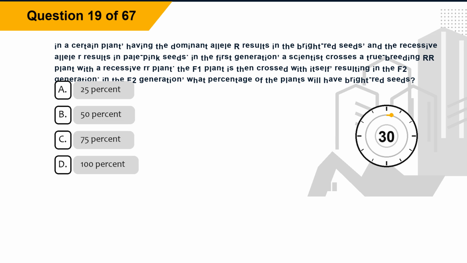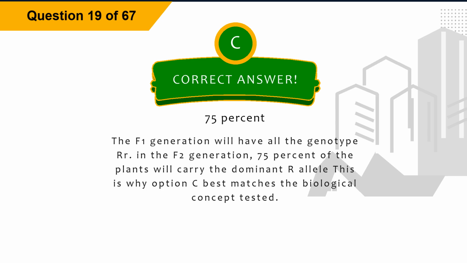Question 19. In a certain plant, having the dominant allele results in bright red seeds, and the recessive allele results in pale pink seeds. In the first generation, a scientist crosses a true breeding dominant plant with a recessive plant. The F1 plant is then crossed with itself, resulting in the F2 generation. In the F2 generation, what percentage of the plants will have bright red seeds? Option A, 25%. Option B, 50%. Option C, 75%. Option D, 100%. The correct answer is option C, 75%. Explanation. The F1 generation will all be heterozygous. In the F2 generation, 75% of the plants will carry the dominant allele. This is why option C best matches the biological concept tested.